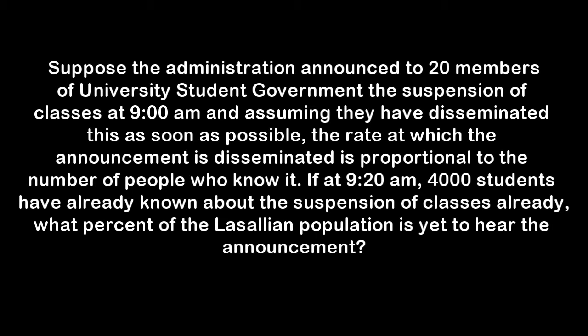The problem now is this. Suppose that the administration announced to 20 members of the university student government the suspension of classes at 9 a.m. And assuming they have disseminated this as soon as possible, the rate at which the announcement is disseminated is proportional to the number of people who knew it. If at 9:20 a.m., 4,000 students have already known about the suspension of classes, what percent of the population is yet to hear the announcement?